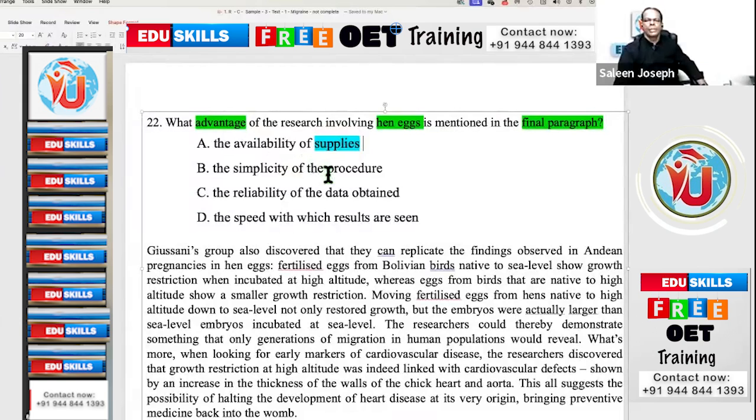Then simplicity of procedure. Advantage is the simplicity of procedure, reliability of the data obtained, or data is the concept. The speed with which results are seen. Results. And differentiating edging words are availability, other one is simplicity, then reliability. These are the differentiating edging words or keywords. First part we marked is concept based.